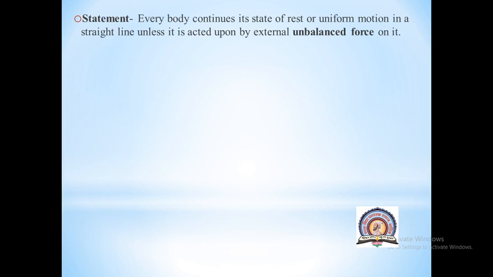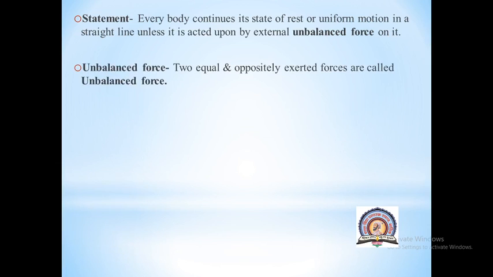Why? Because the fan has a tendency to continue its uniform motion, but you have applied an external unbalanced force by switching off the power. Due to the power cut, the fan will stop, but not suddenly. It will continue its motion for a few seconds, and after that it will slowly stop. That is nothing but our Newton's first law.